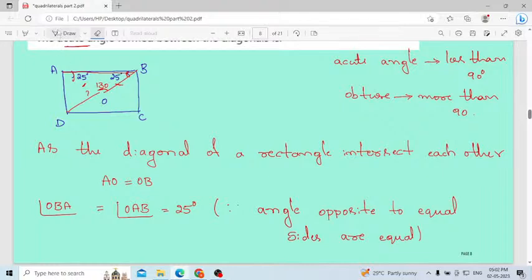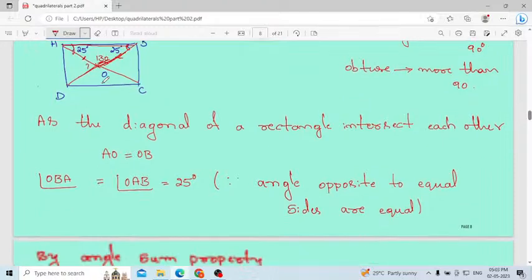This is the triangle, and this is the diagonal, and this is also one of the diagonals. Angles DOB and AOB form a linear pair on a straight line, so 130 and this angle sum to 180 degrees according to the linear pair.